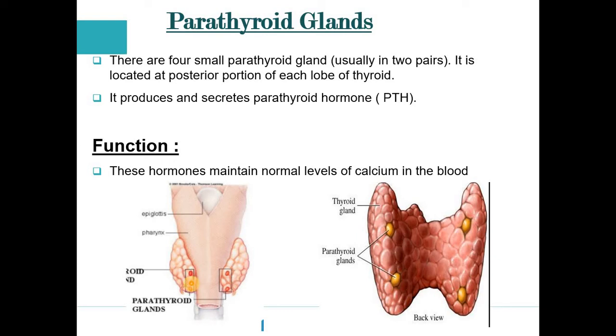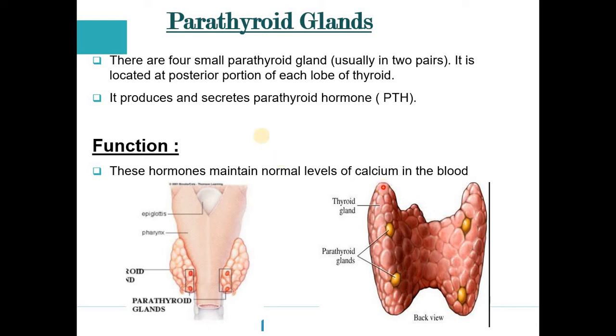These 2 dots are basically the parathyroid glands. So this is a pair. Look, in this picture, guys, this yellow portion is the parathyroid gland. In one lobe there are 2 in number, and in the second lobe another 2 parathyroid glands are present. So 4 in number, usually 2 in a pair.